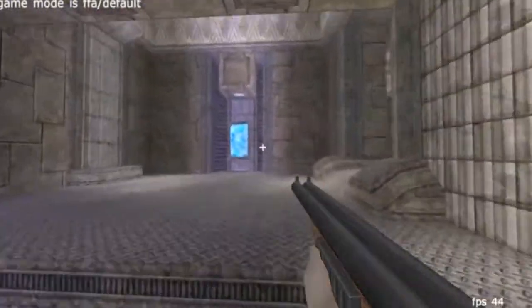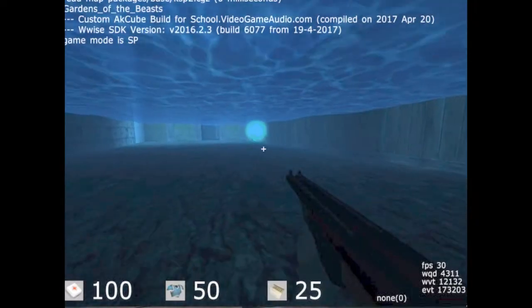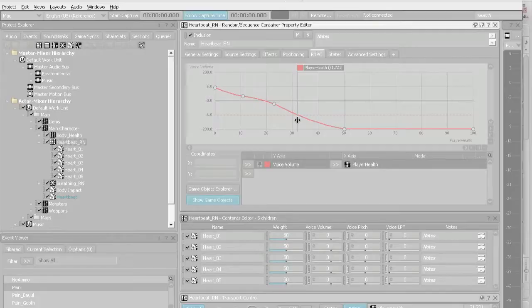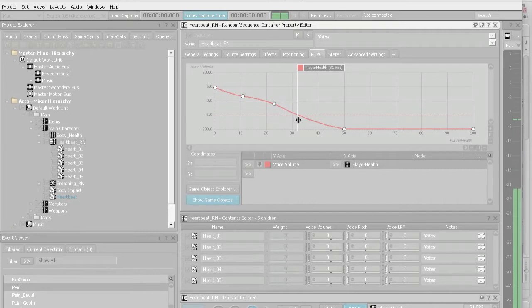For the character, as well as jump, land and pain sounds, I added heartbeat sounds and used real-time parameter controls in Wwise to activate the heartbeat when the player's health reached a certain level. I also set it to increase in volume and become more erratic as the player's health deteriorated.